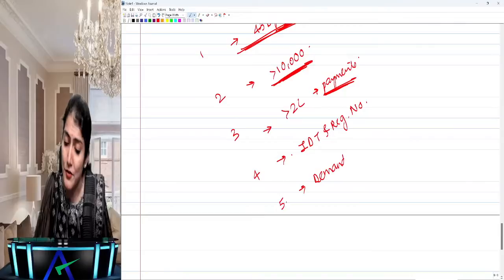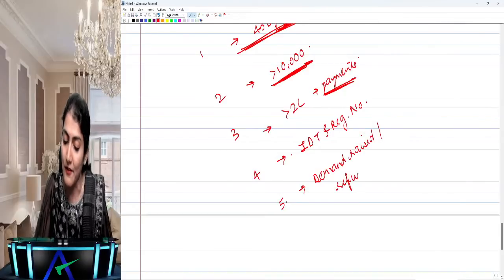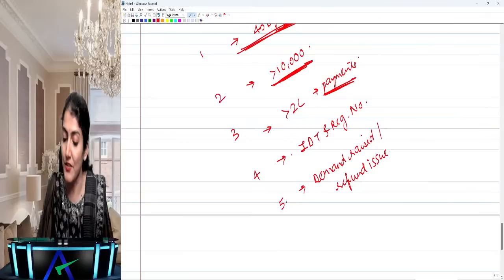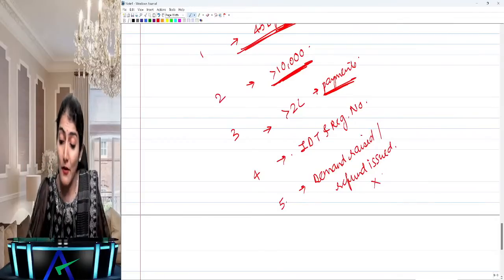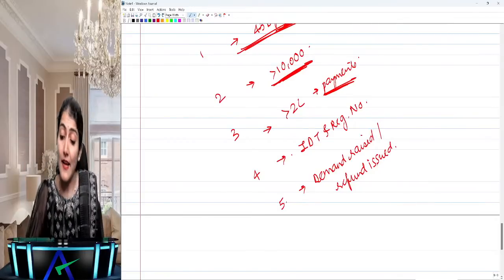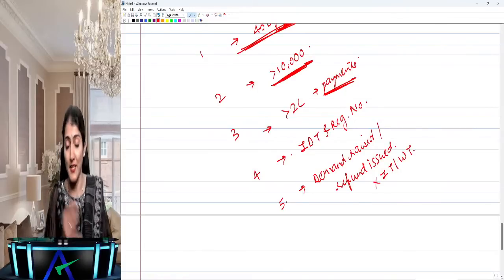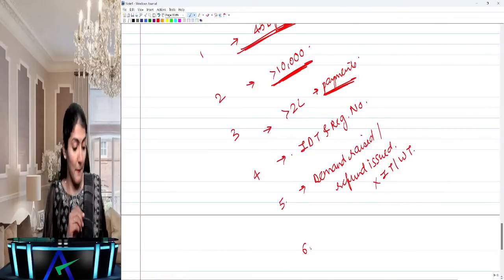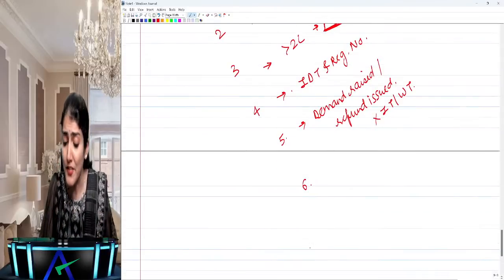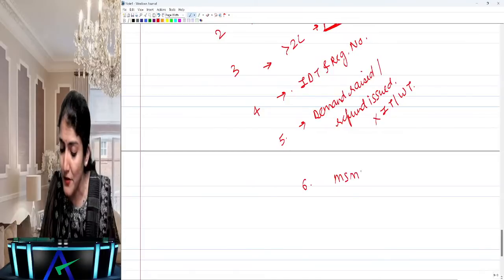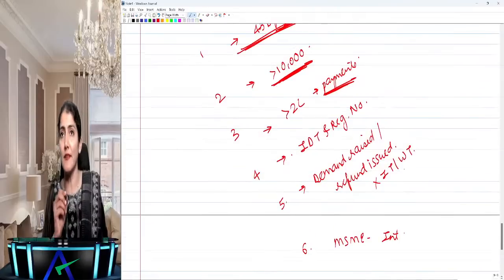Then demand raised or refund issued under any tax laws other than the Income Tax Act or the Wealth Tax Act. Right, again a question asked in the exam. So apart from the Income Tax Act and the Wealth Tax Act, that is one more I'm asking over there. And maybe one more I could be asking you is the interest paid to the MSMED suppliers, right? The interest being paid to the MSMED suppliers.